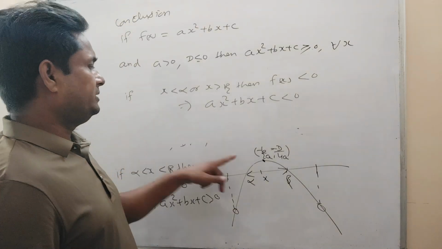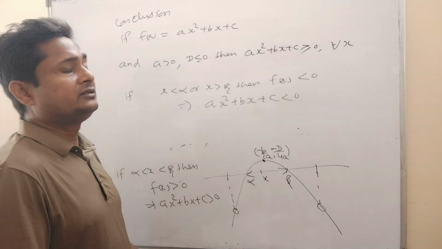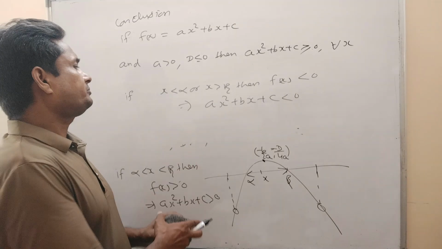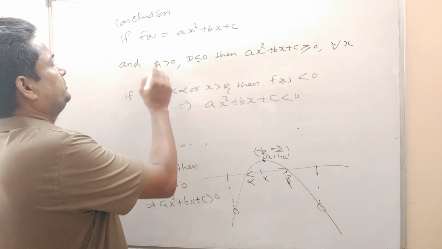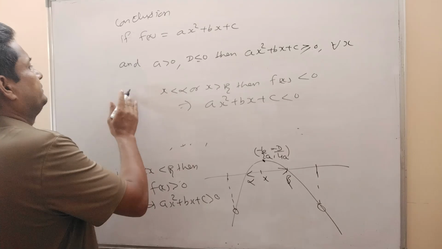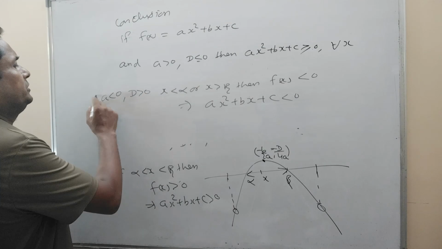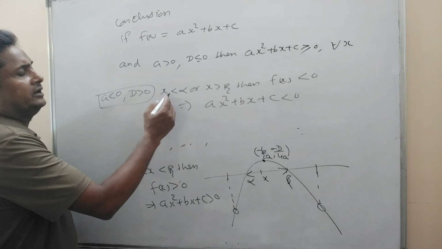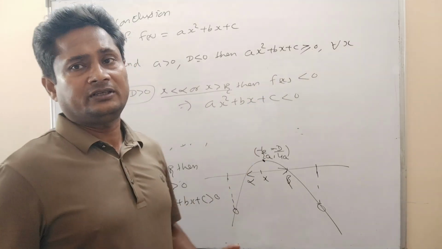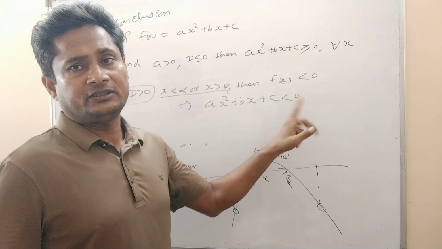So for a less than 0 and discriminant positive, in this case, for x outside this interval, f(x) will always be less than 0. That means this quadratic expression will always be less than 0.